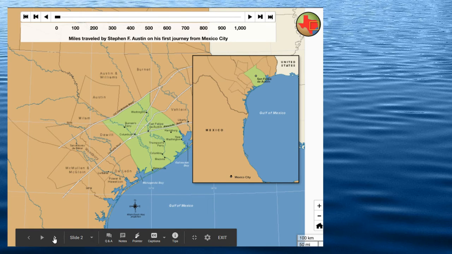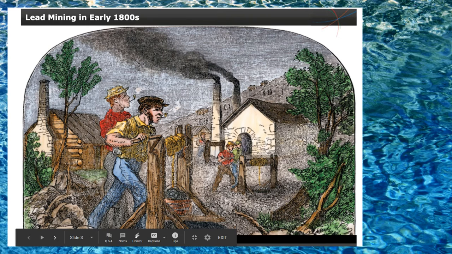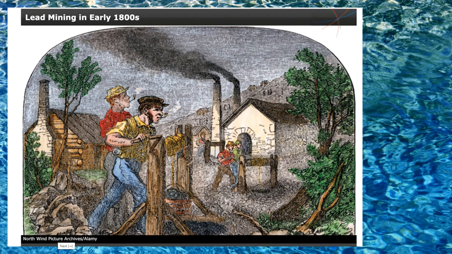Here's some maps. Here's some pictures, different maps and things. Here's the colony. Lead mining in the early 1800s.